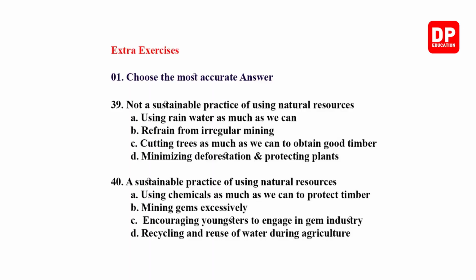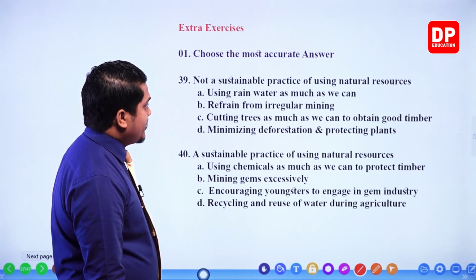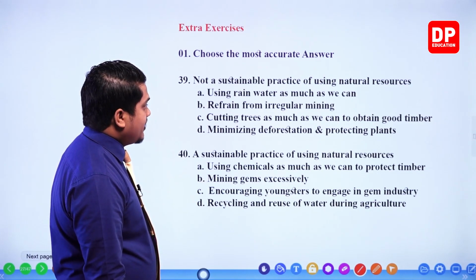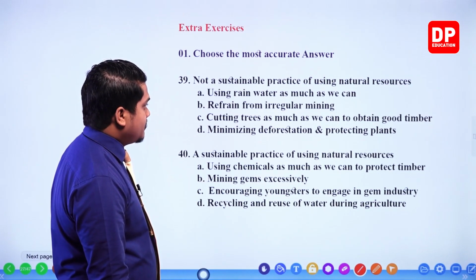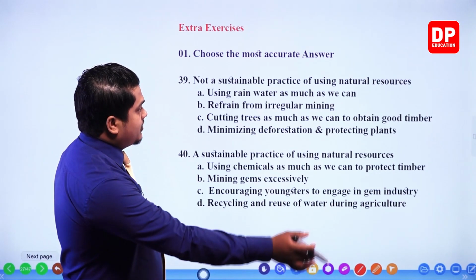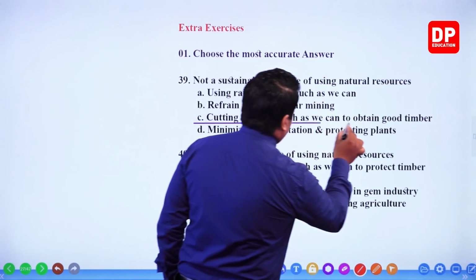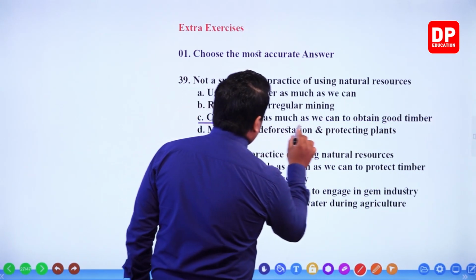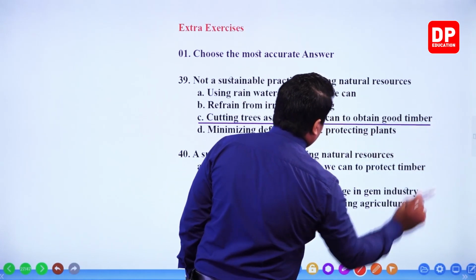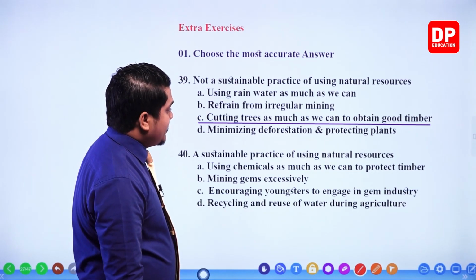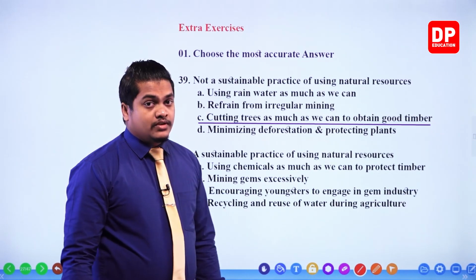Next one. Not a sustainable practice of using natural resources. Using rainwater as much as we can. It's a sustainable practice. Refrain from irregular mining. Once again, a sustainable practice. Cutting trees as much as we can to obtain good timber. That is not a sustainable practice. It's going to devastate the environment. So it's not a sustainable practice, my dear children. So our correct answer should be C. Let's go for the other one. Minimizing deforestation and protecting plants. That is also a sustainable practice.